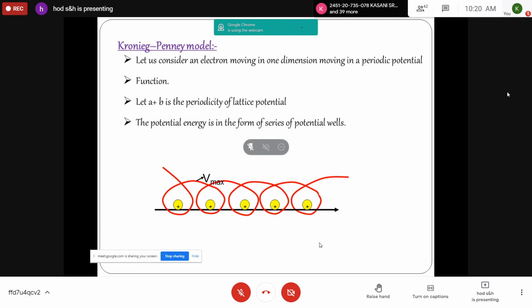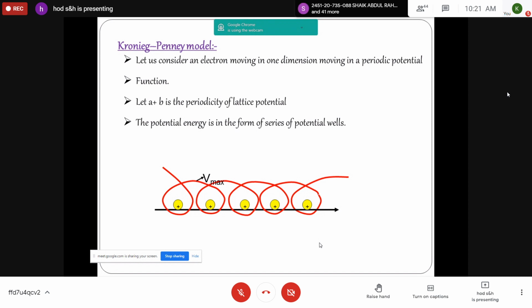This has opened a window for new concepts on the electrical behavior of different crystalline materials. To understand the problem, simply consider one dimension, because three dimensions is a little bit complicated. So for convenience, let us consider in a crystal an electron moving in one dimension with a periodic potential function. In a given atom, the electrons are arranged in different orbitals, and the outermost electrons are valence electrons. Due to thermal variation, some of the electrons can be liberated. They move freely within the crystal, they won't cross the crystal.